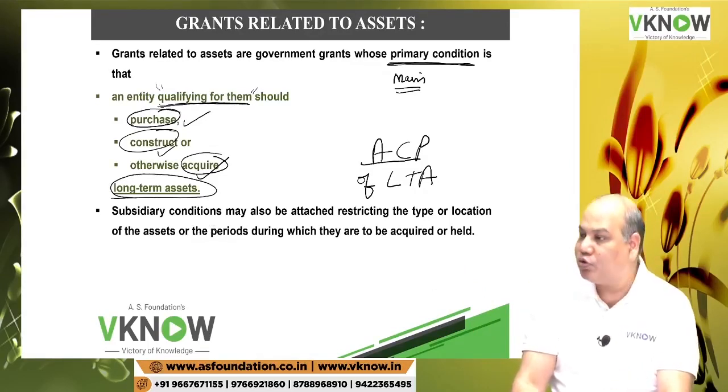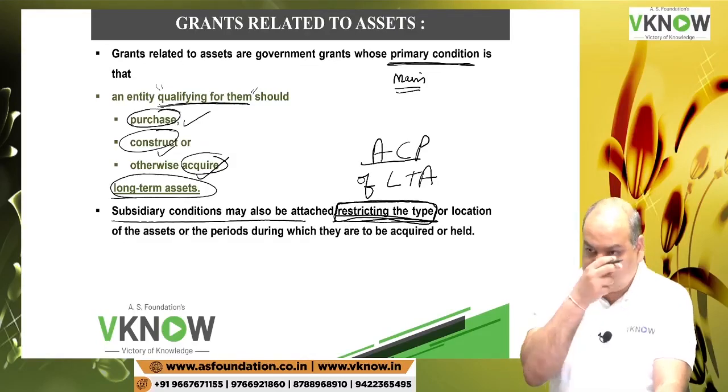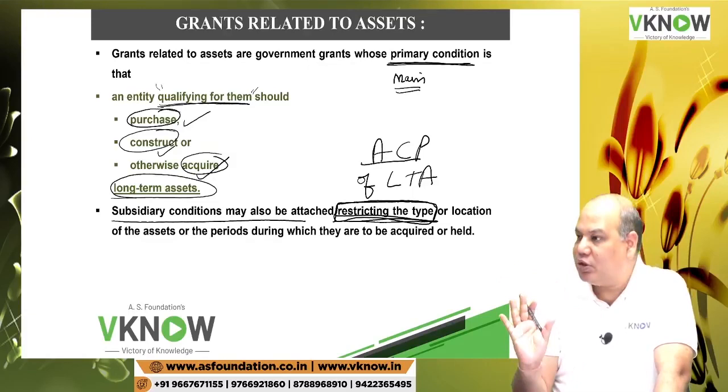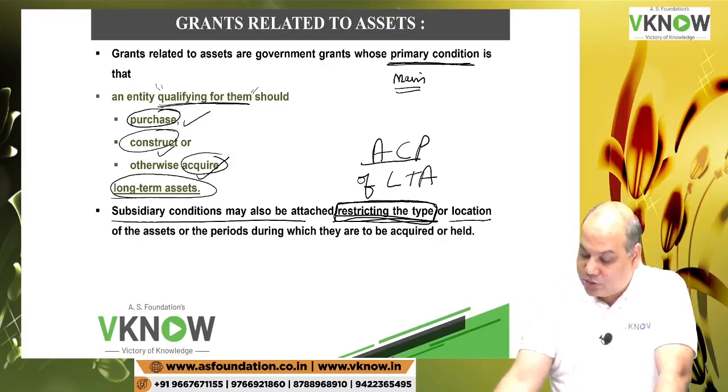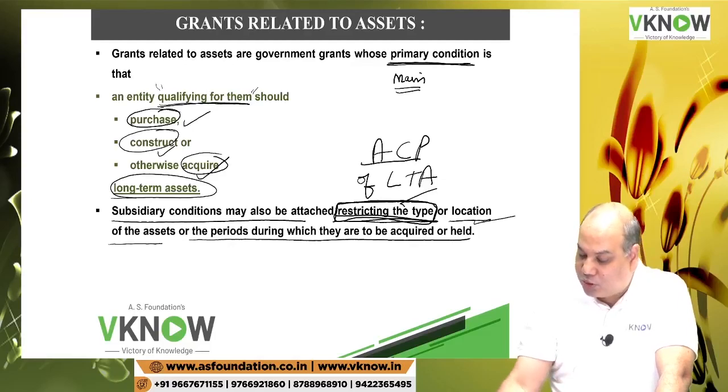Subsidiary conditions may also be attached. Some government may also put additional conditions, subsidiary. Like for example, restricting the type of the asset you have to use. So you have to use equipment which are non-polluting. Okay. You have to use a certain type of machine only. Or this is important, or where that asset has to be located. These are called subsidiary conditions, which may put restriction on the type of the asset, location of the asset, or the period during which they are to be acquired or held.